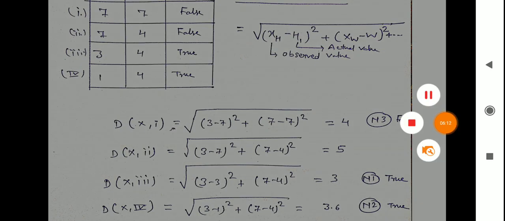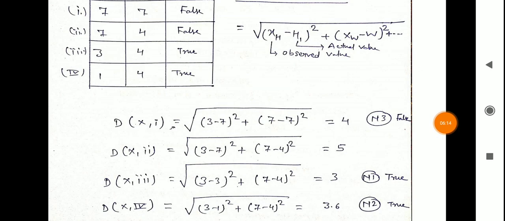Now we find the minimum values from these distances. The first minimum value is 3, so we assign it as the first nearest neighbor, n1. The class of the third training instance is true, so we assign true here. The second smallest value is 3.6, so we assign it as n2, the second nearest neighbor.